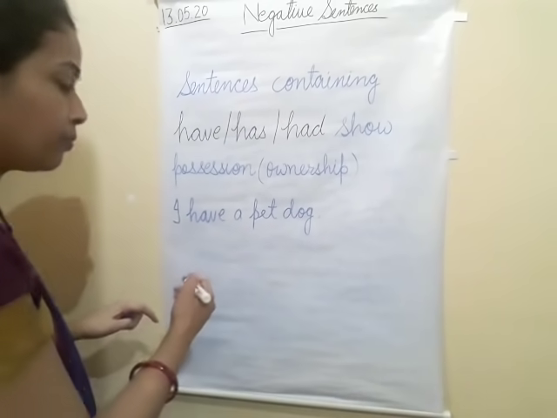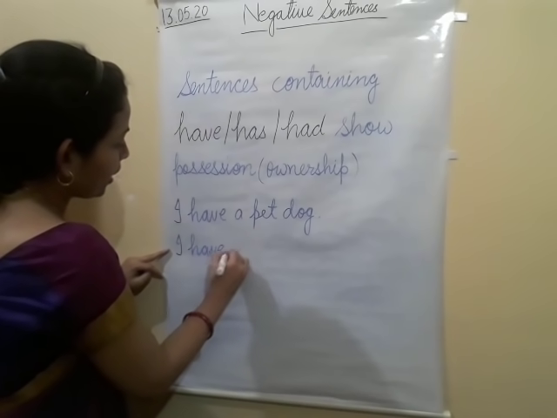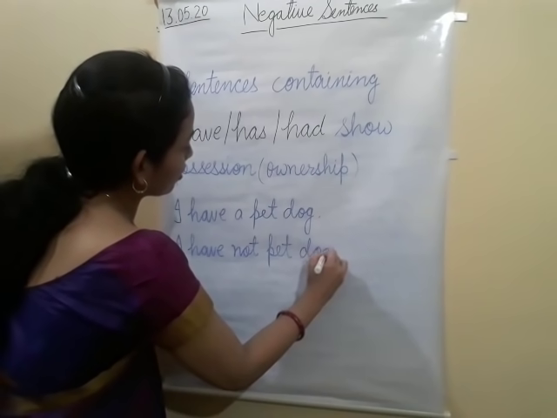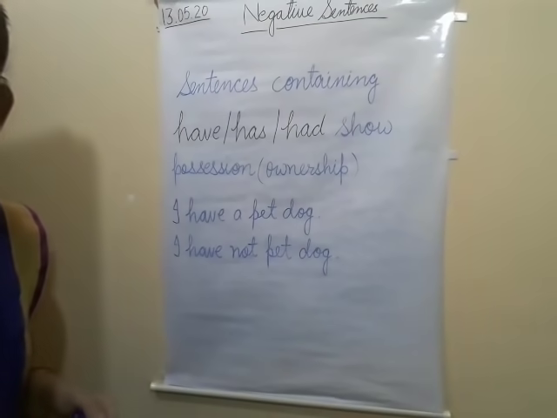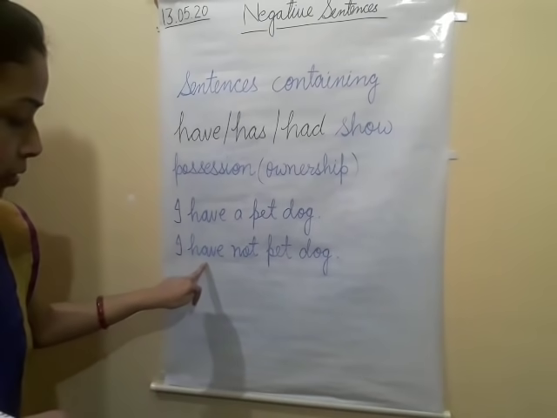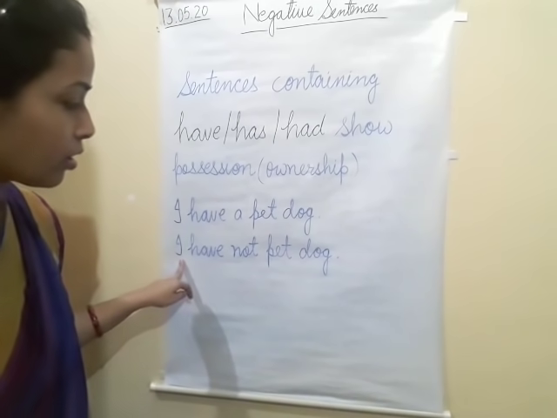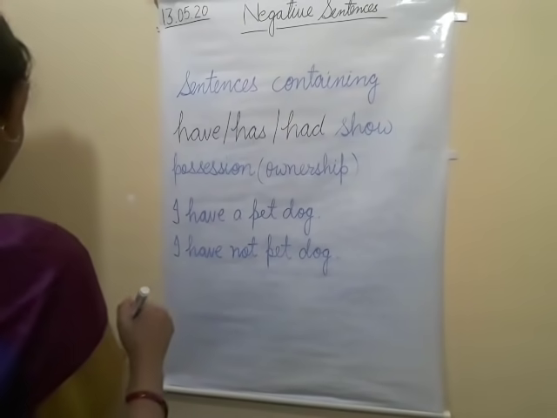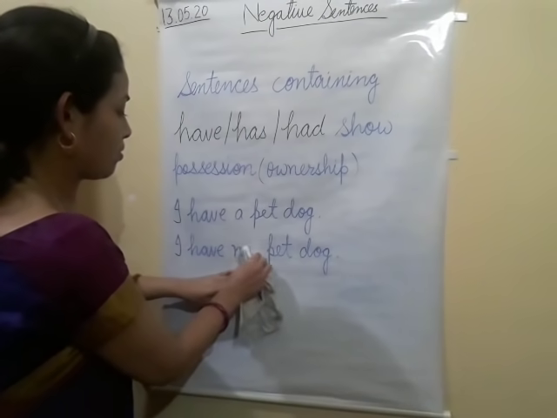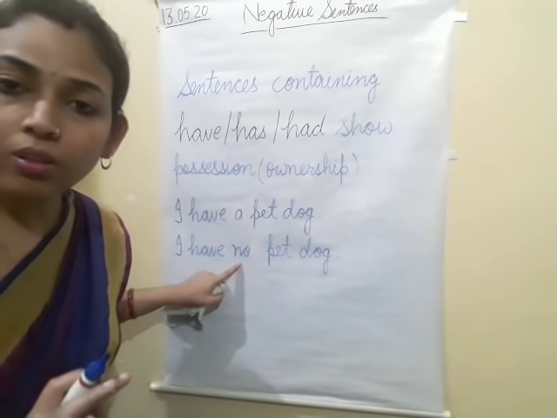First I am writing here: I have no pet dog. This is the one way I have written here. That will be: I have no pet dog.